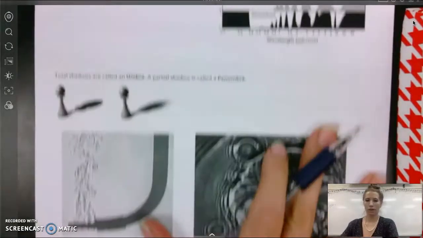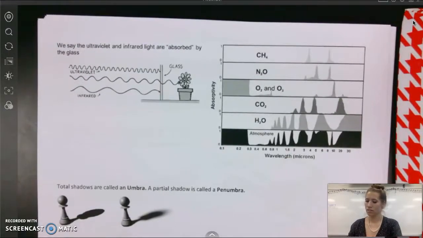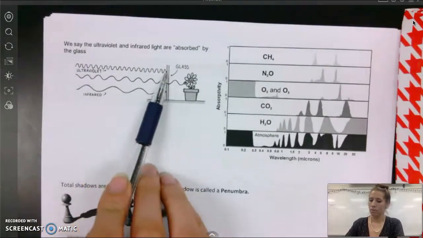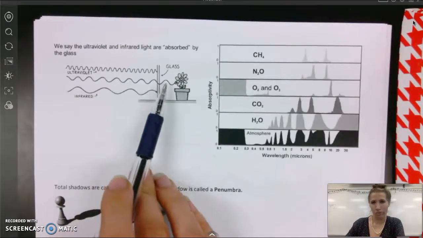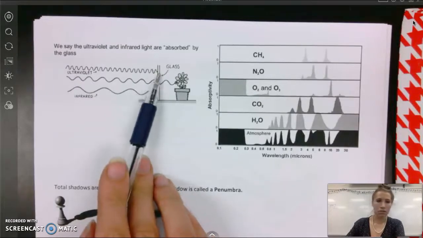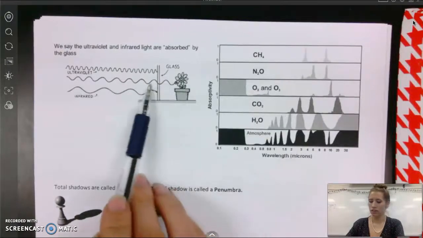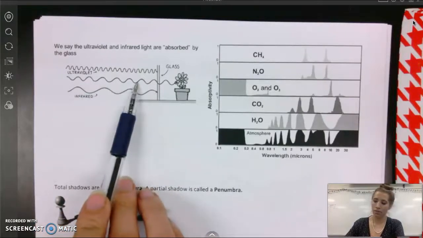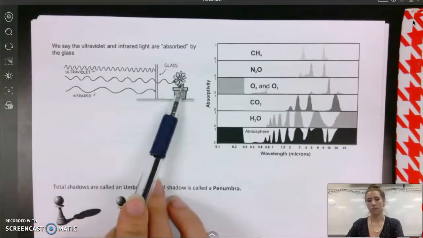Now let's talk about what opaque is. When something's opaque, then an electromagnetic wave is not passing through it, it is being absorbed, okay? And so we are able to see through glass because the range of electromagnetic waves that visible light contains is capable of passing through that glass.